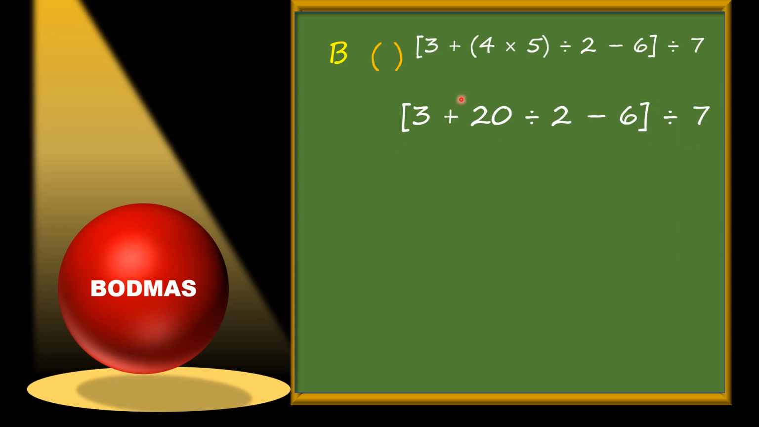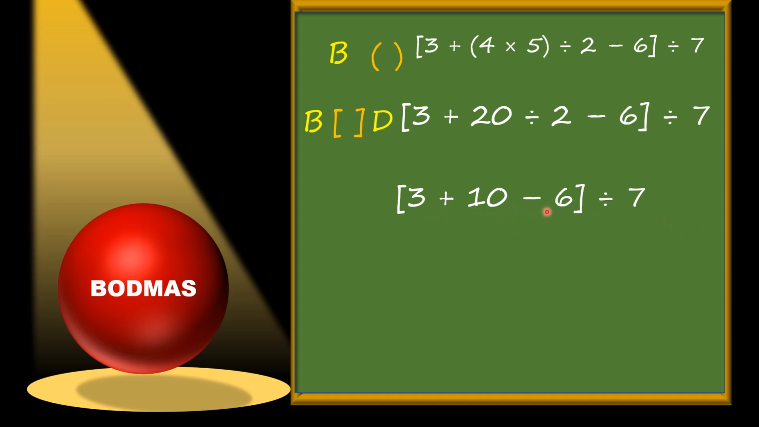Now again here is a bracket, so we will solve the bracket first. This is the big bracket, but what is in it? Here are three operations: plus, divide and subtraction. Which will we solve first? Always follow the rule. The answer is BODMAS. Division first, then multiplication, then addition, then subtraction. Here is division, so we will solve division first. So it is like this, 3 plus 20 divided by 2 equals 10, minus 6, bracket close, divided by 7. We will write the rest of the things as it is.